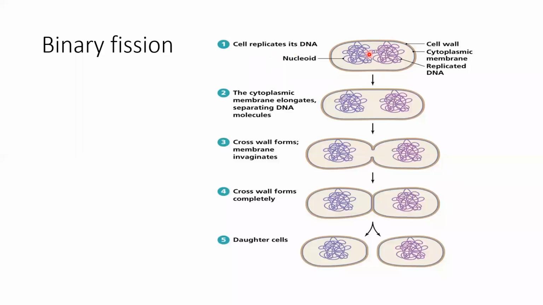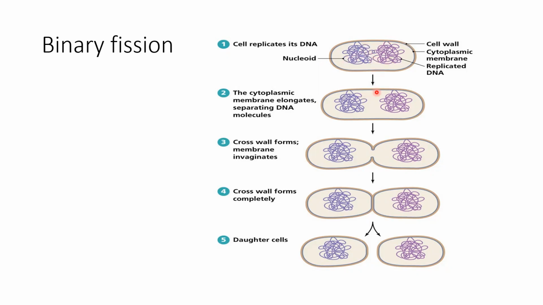Yes, Abhinav, amoeba is also an example of binary fission. You are right. But since we are talking about reproduction in plants, I have not included amoeba here. Understood? Amoeba is not a plant. Okay. So the very first step is to replicate the DNA. DNA has the capacity to make its own copy. So the bacterial DNA makes its own copy, and now this mother bacterial cell has two DNA.